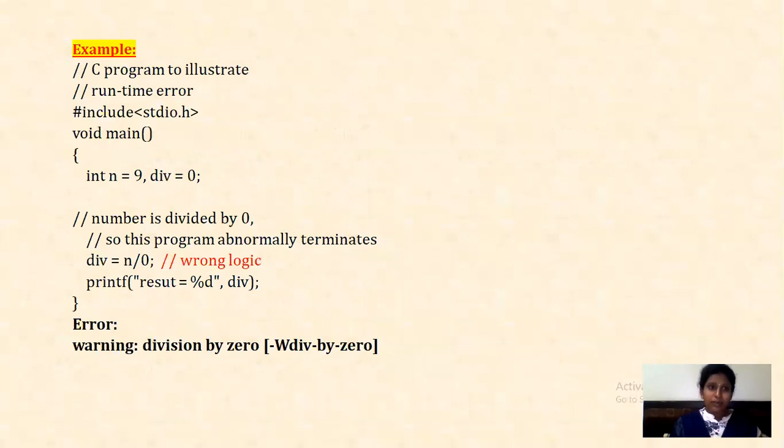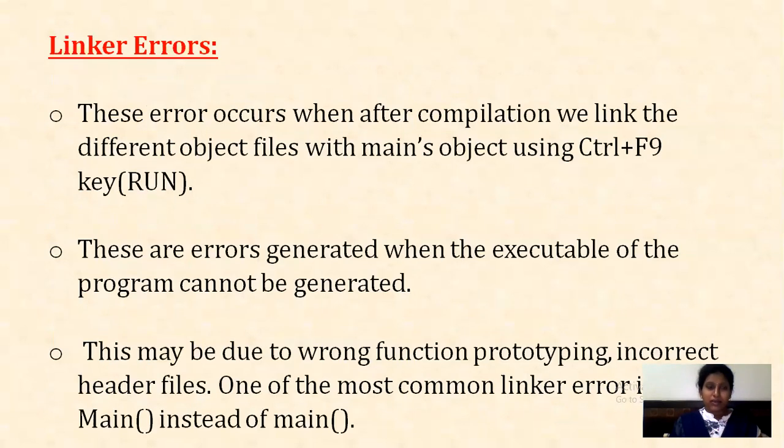See here, hash include stdio.h, void main, int n equals 9 and division equals 0. The number is divided by 0, so this program abnormally terminates. Wrong logic. You cannot divide a number by 0 because it is wrong. So printf result equals percent d. You are printing that value called division. So it throws an error called division by zero error. So we call it a runtime error. You don't know while compiling; while running your program, you will see this error. So it is nothing but a runtime error.